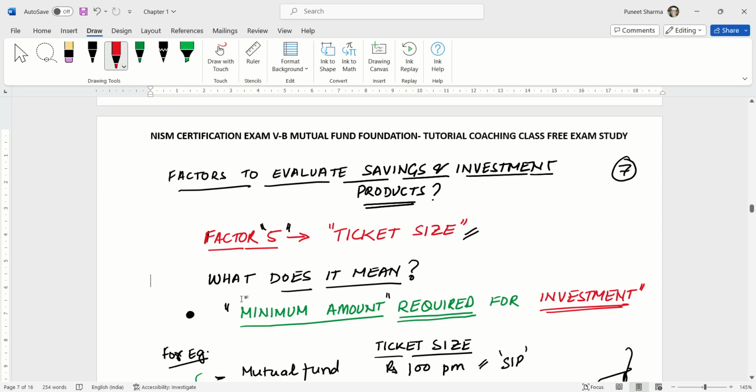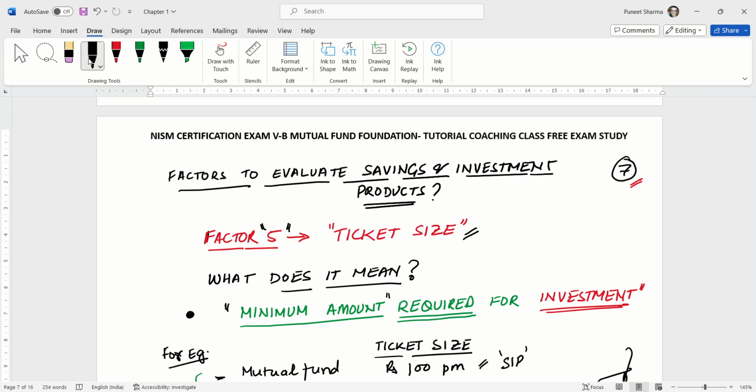So we are on NISM, we are studying the NISM Certification Exam, Mutual Fund Foundation 5B. We are discussing factors to evaluate savings and investment products, and this is our 7th video on this subject. What is the topic we are discussing today? We are discussing what we mean by ticket size. This is the fifth factor.